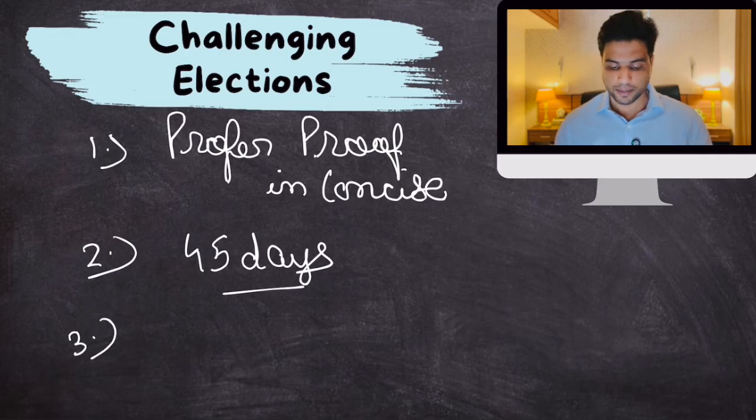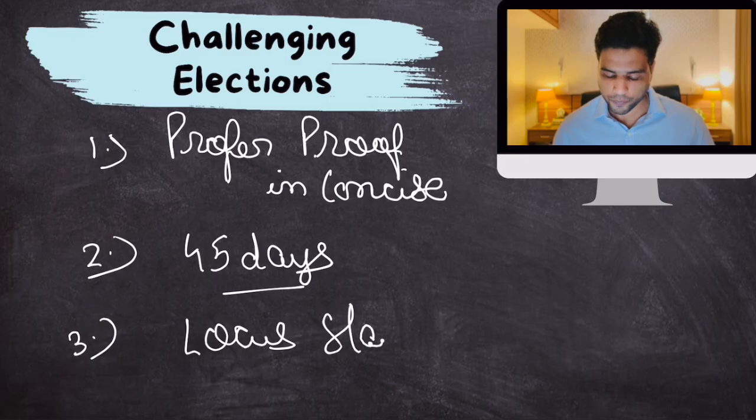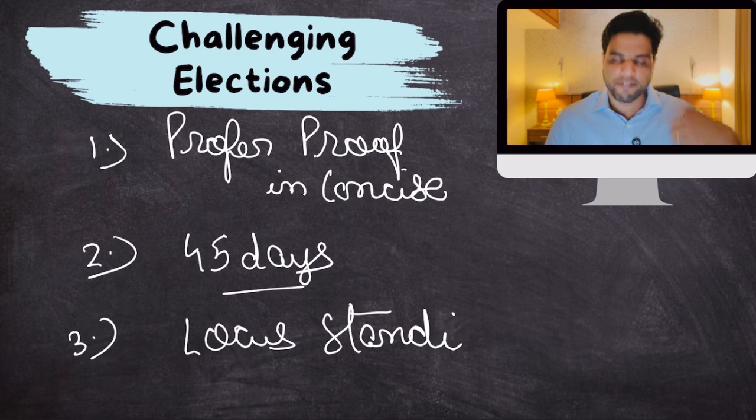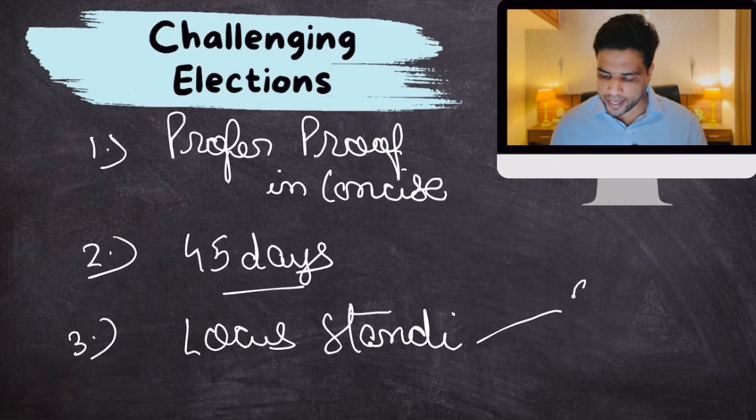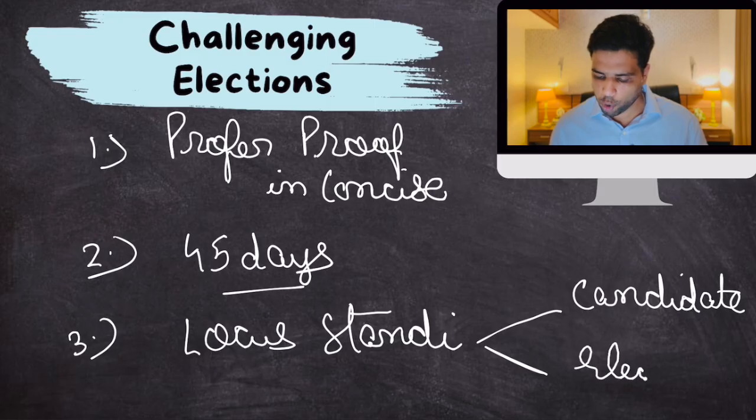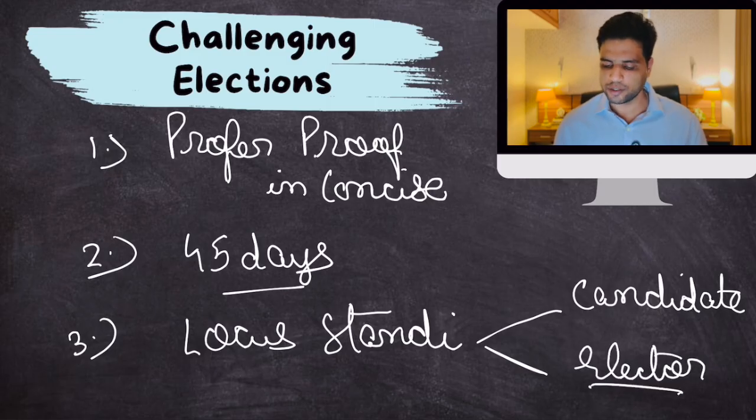Third, the principle of locus standi is followed. Locus standi means that only the person who is affected can file a case. That means this election petition can only be filed by a candidate who fought in that election, or the elector, the voter of that election.